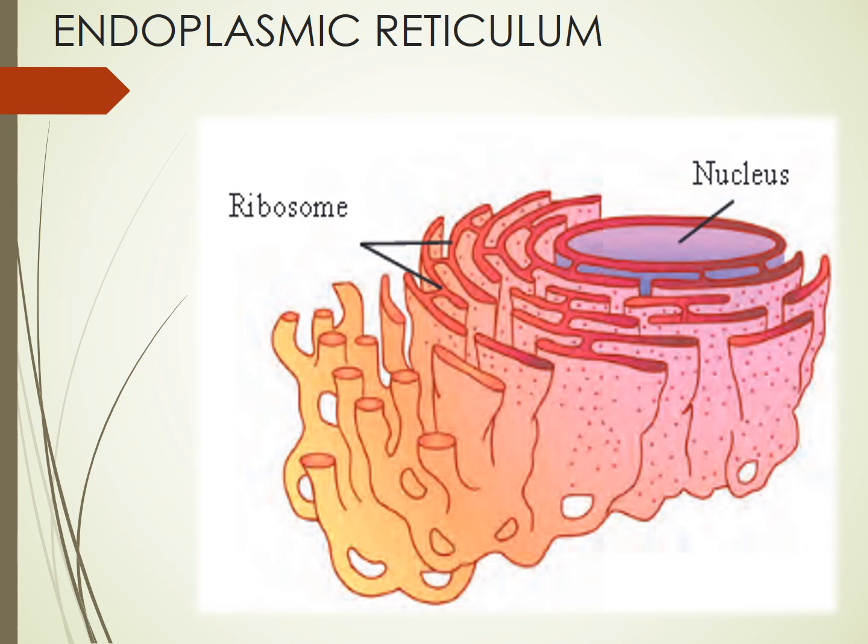What are these spots? The spots are nothing but ribosomes. So there are ribosomes present on the wall of this endoplasmic reticulum, which makes it rough. Okay, so rough endoplasmic reticulum has ribosomes. Smooth endoplasmic reticulum does not have ribosomes. So that is the difference between SER and RER. Alright.